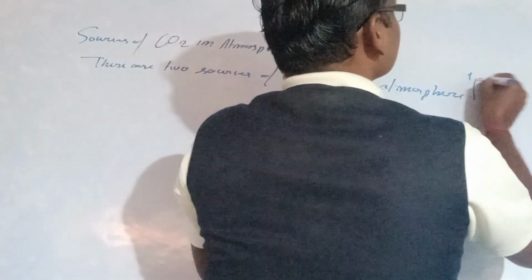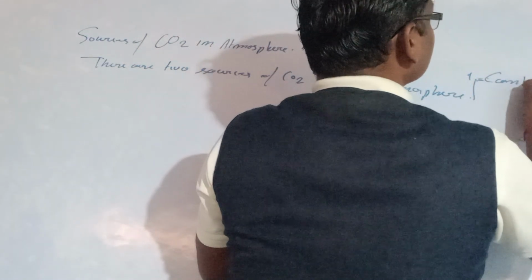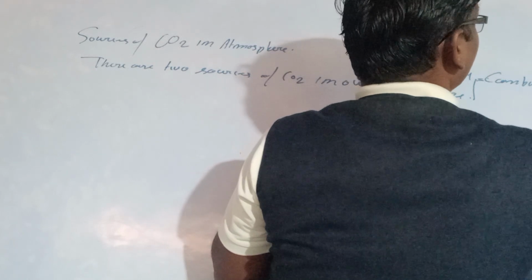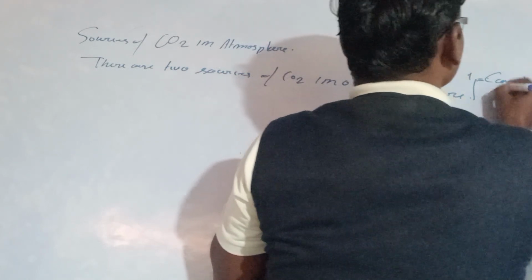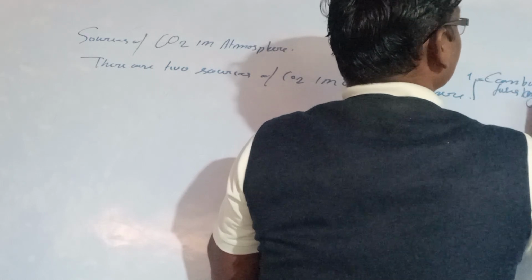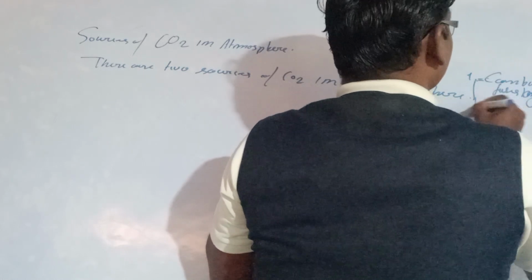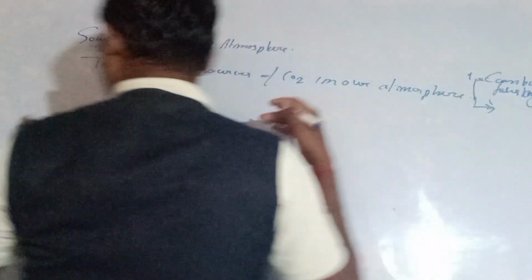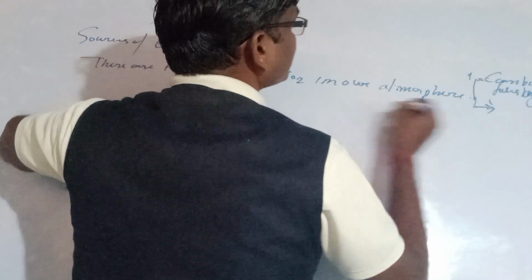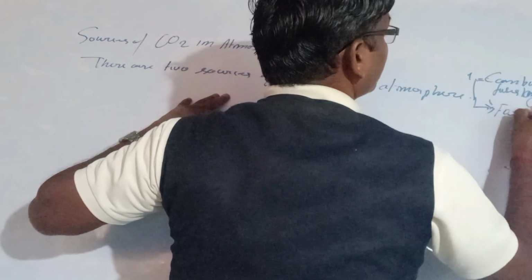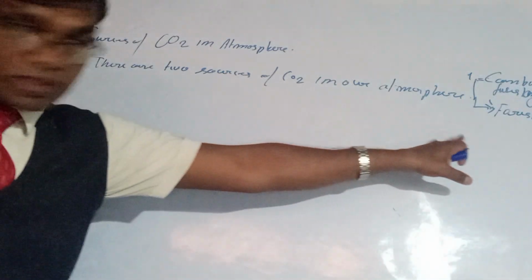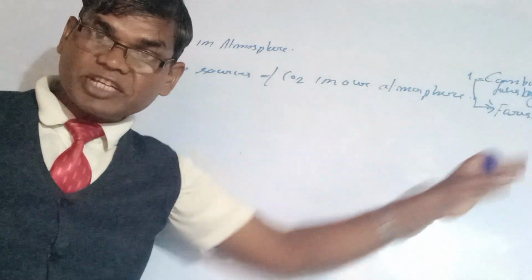So the first source is combustion of fossil fuels by humans. And the second source is forest fires. So these are the two sources: combustion of fossil fuels by human beings, and forest fires.